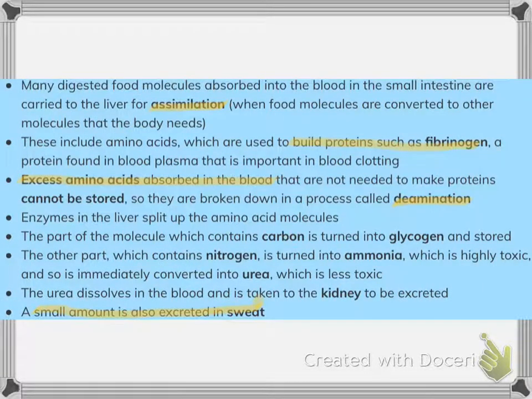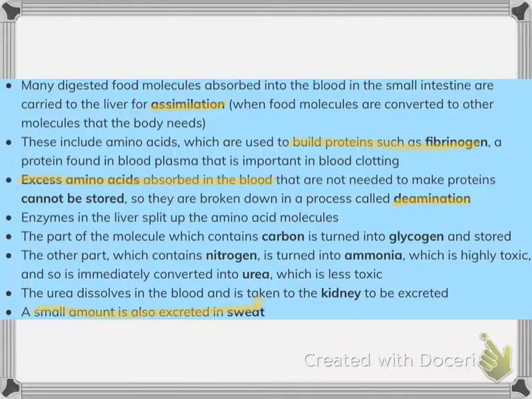The role of the liver. Now there are many roles of the liver. First is assimilation, to make food molecules into molecules that the body needs, for example converting amino acids to build proteins such as fibrinogen, and to absorb the excess amino acids in the blood. And these excess amino acids are not needed and cannot be stored. That's why they need to be broken down in a process known as deamination.